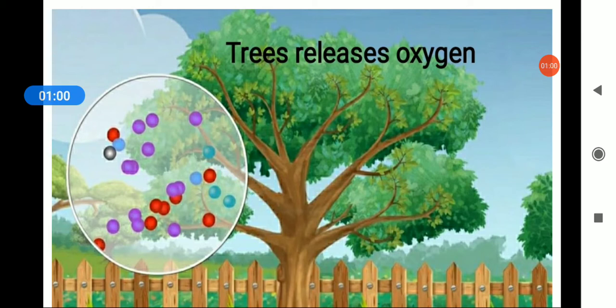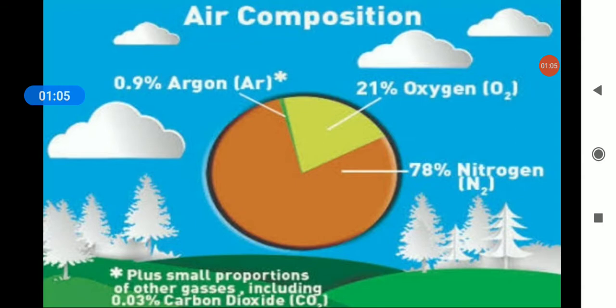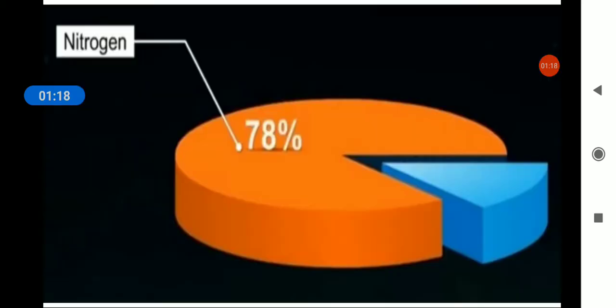So in the air we have 21% of oxygen, and it's not that air only contains oxygen. It also contains other gases. Actually, air is a mixture of gases. Now let's see through the pie chart what air is composed of. If you see, the biggest part of air is nitrogen, and nitrogen is occupying 78%.